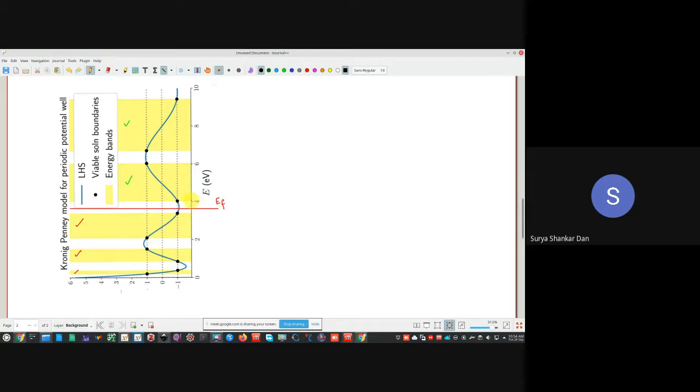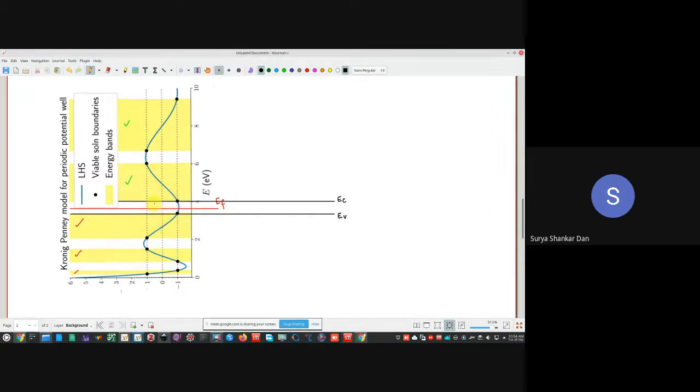Okay, so for our device purposes, what we need to bother about is basically this. So here, if this is the EF, we are going to consider that this particular energy level and this particular energy level is our prime concern. This is what we will call as the conduction band, and this will be the valence band. Okay, so that means all the energy states below the EV are completely filled.